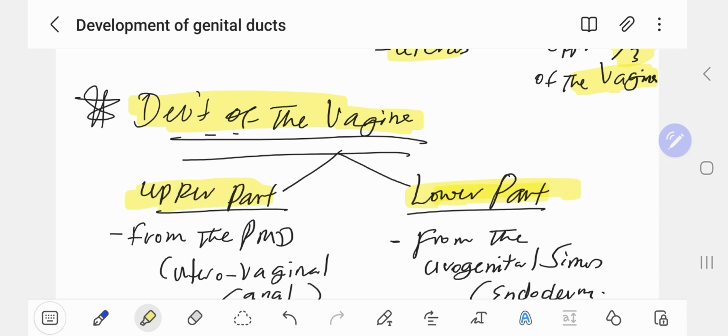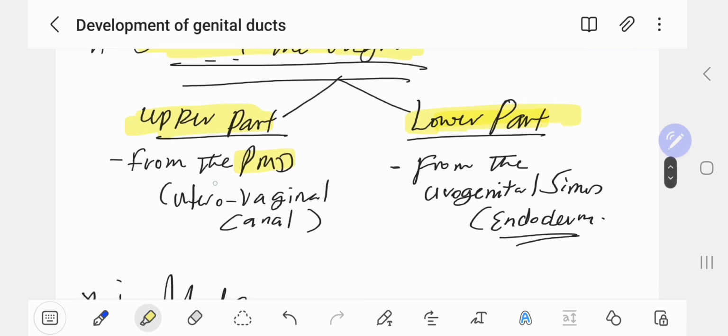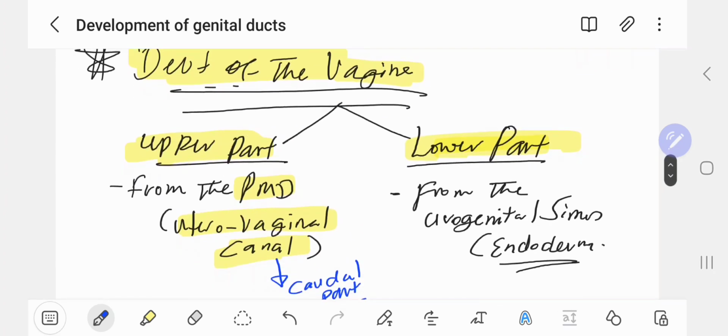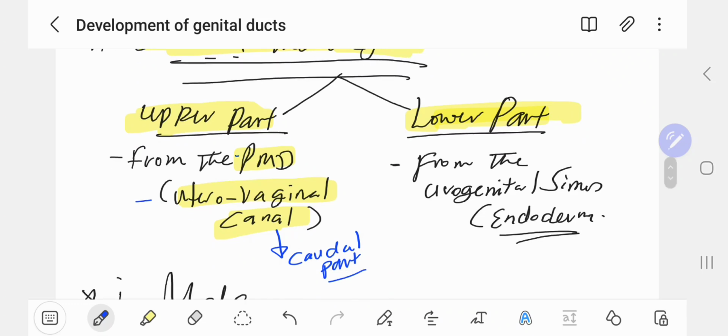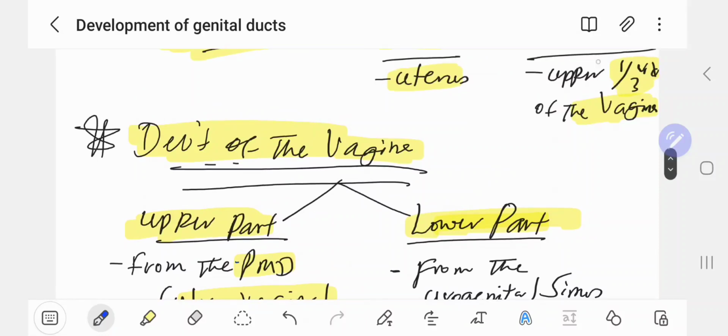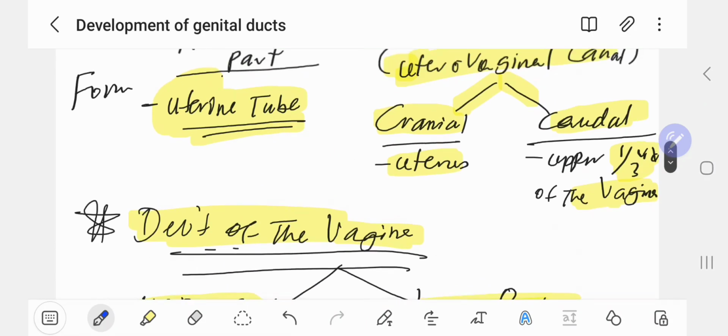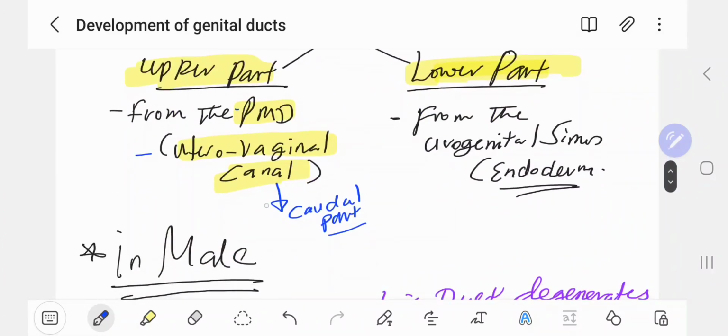The upper part, like you have already seen here, is from the para-mesonephric ducts or Mullerian duct, especially in the uterovaginal part, especially the caudal part of the uterovaginal canal. So the upper part forms from paramesonephric, especially the uterovaginal canal, especially the caudal part. So this is the very important part.